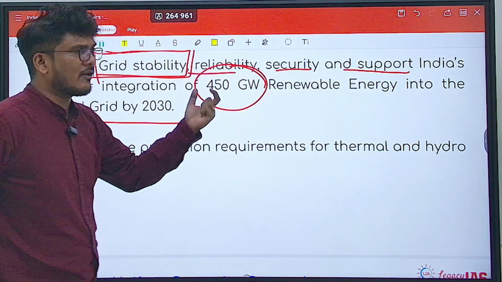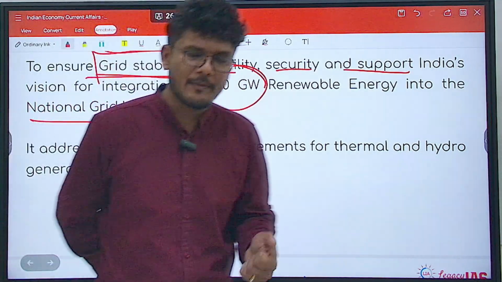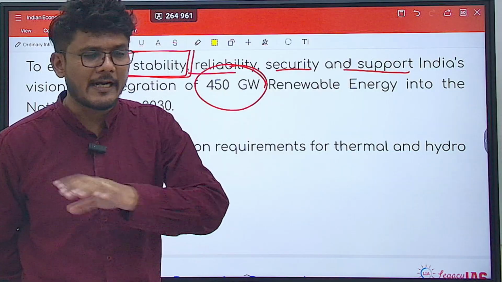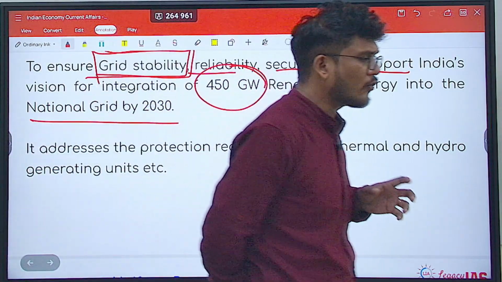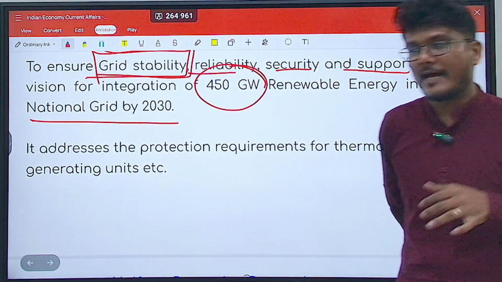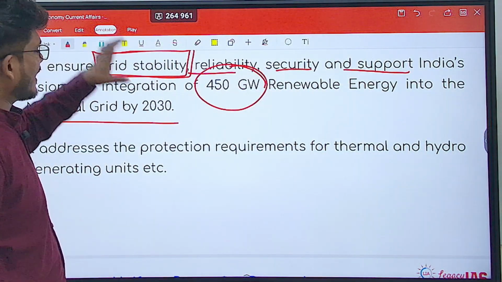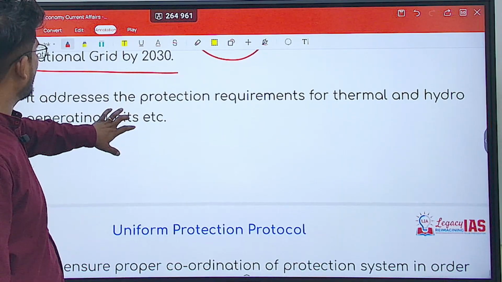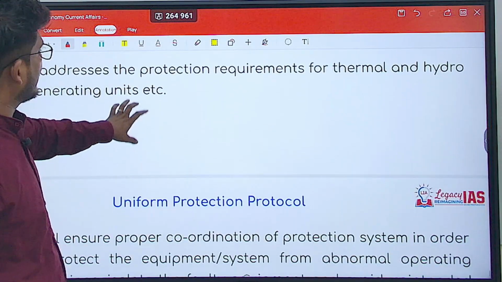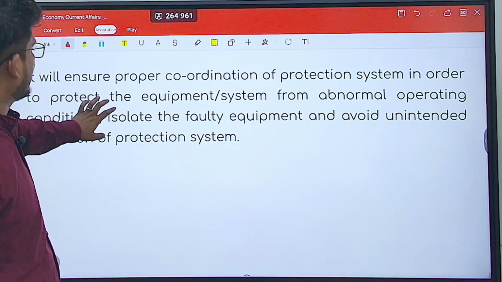So, when will this be possible? This will be possible when there is stability, reliability, assurance that the electricity will be provided through renewable energy. Also, it will not fluctuate, it will not die down. As a result, this scheme has been brought out so that it helps India's vision of achieving 450 gigawatts of renewable energy by 2030.